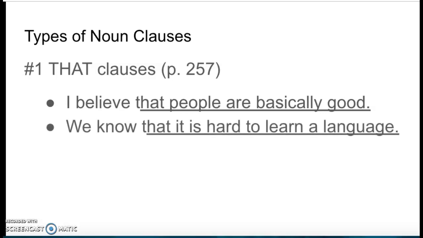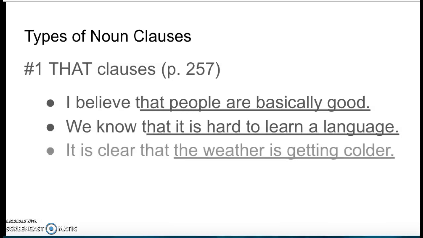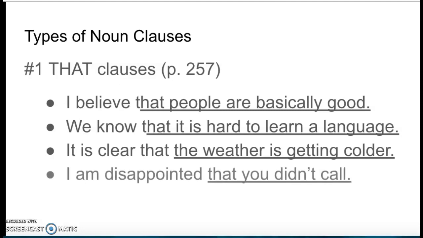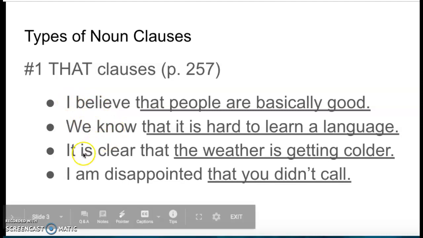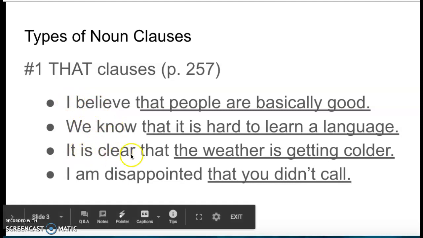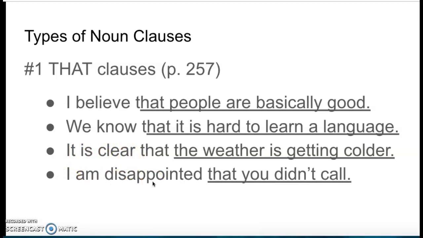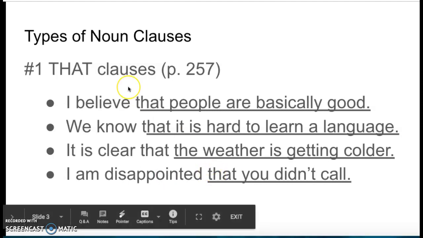Some more examples. We know that it is hard to learn a language, and it is clear that the weather is getting colder. I'm disappointed that you didn't call. Okay, so sometimes we have the subject-verb construction here, subject-verb plus our that clause, and sometimes we have our be plus adjective, like it is clear, I am disappointed. So both of those are commonly followed by that clauses.